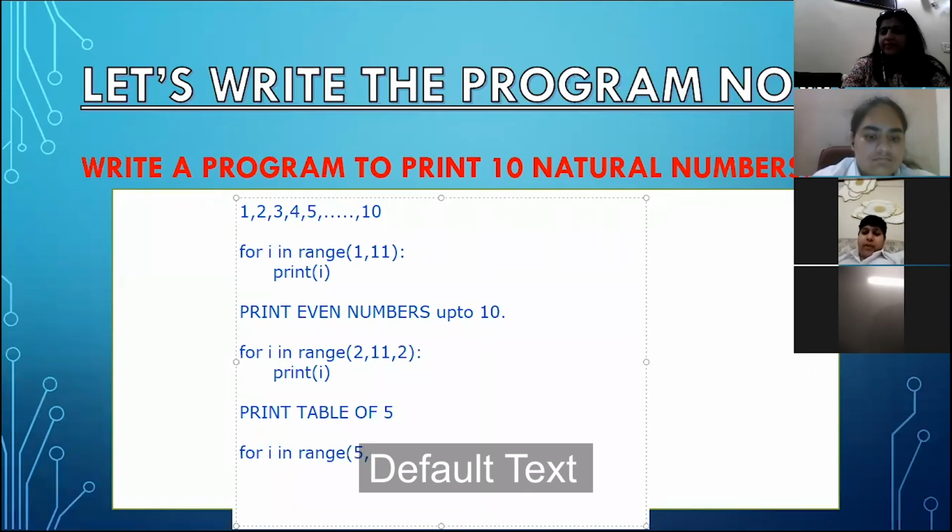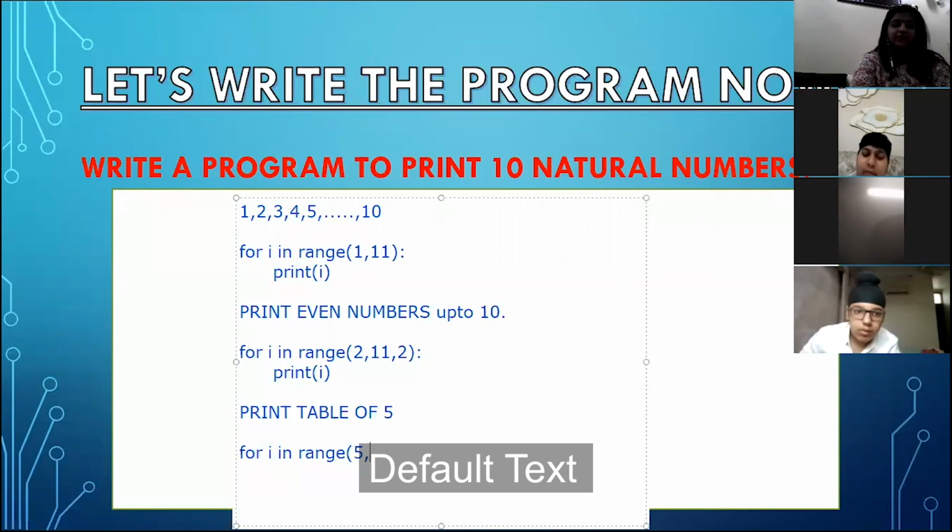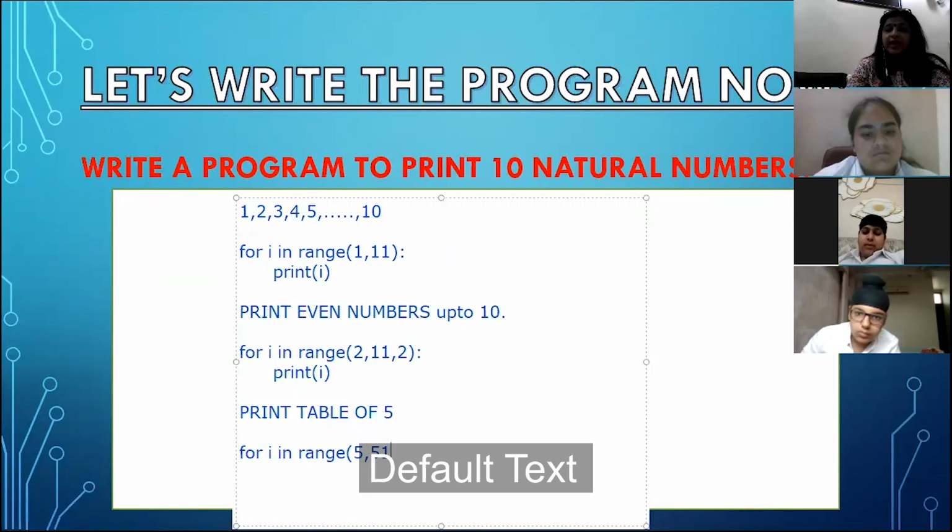After the comma, 51. Just think it over. 51, very good. Because if I write 50, then it will go up to 49. Good.